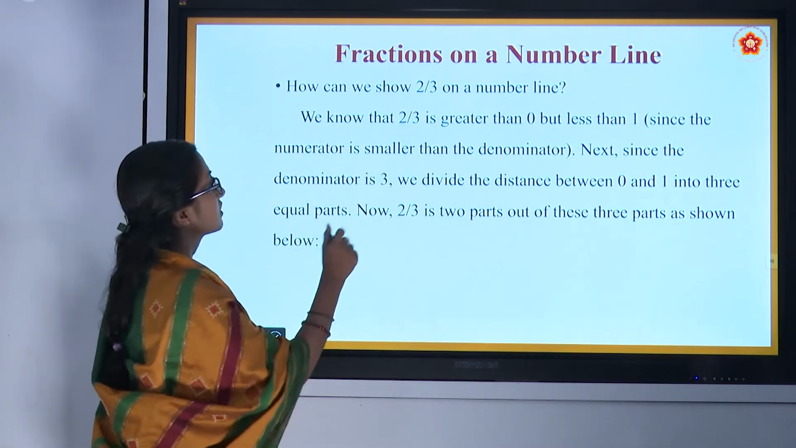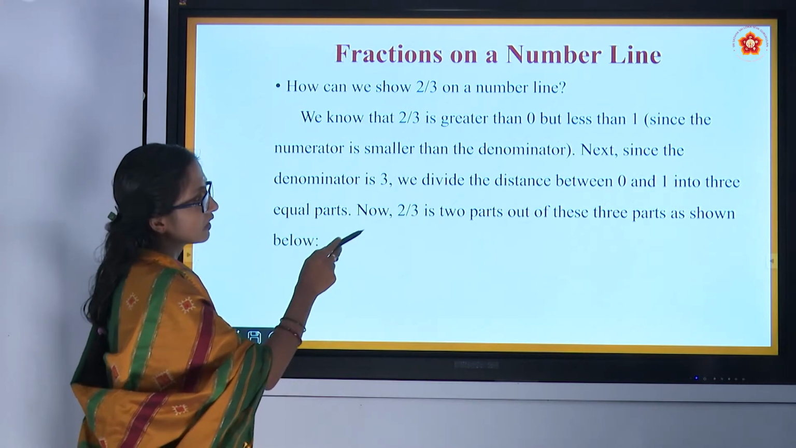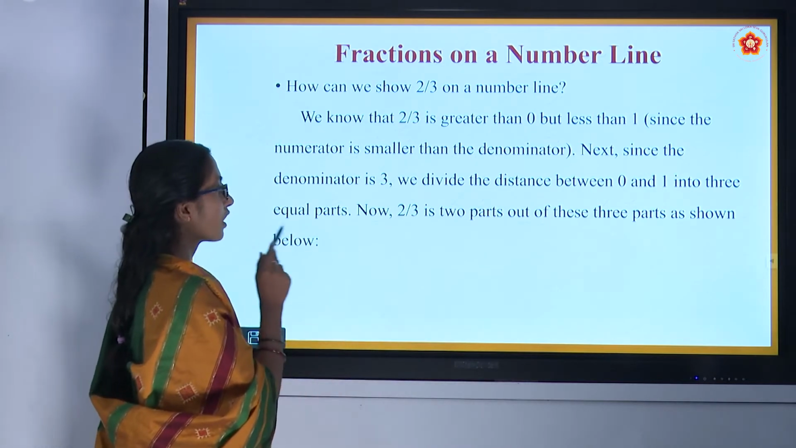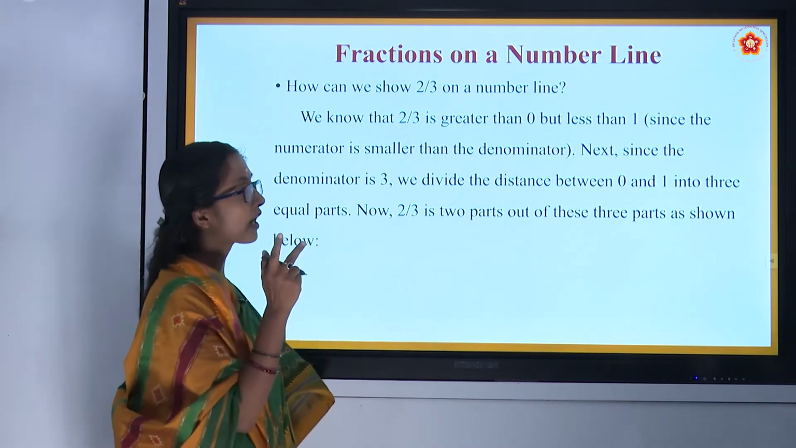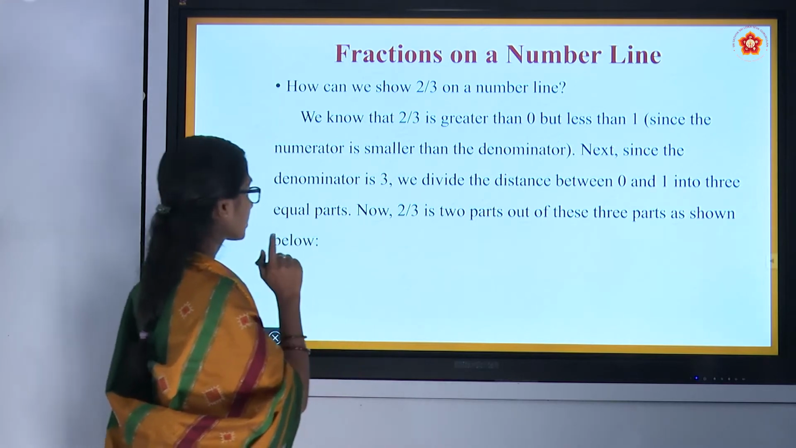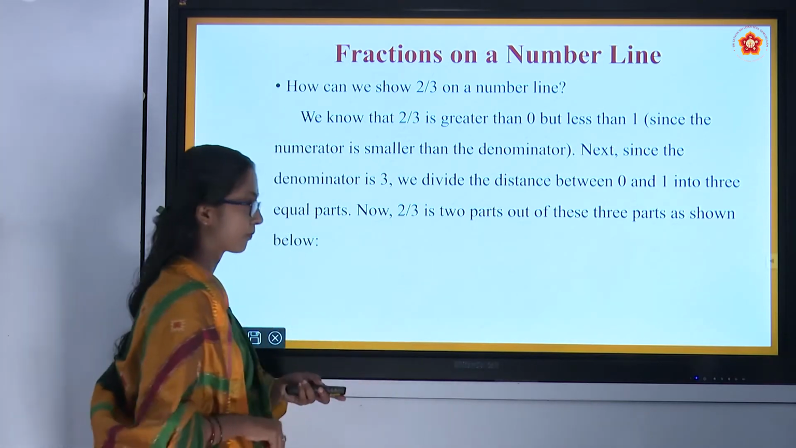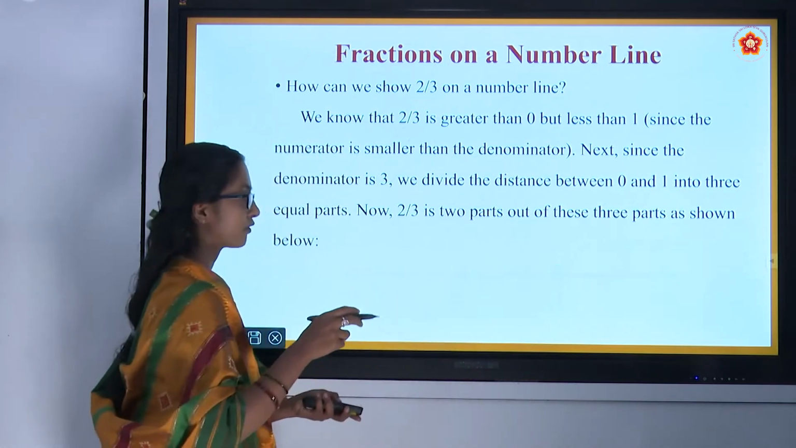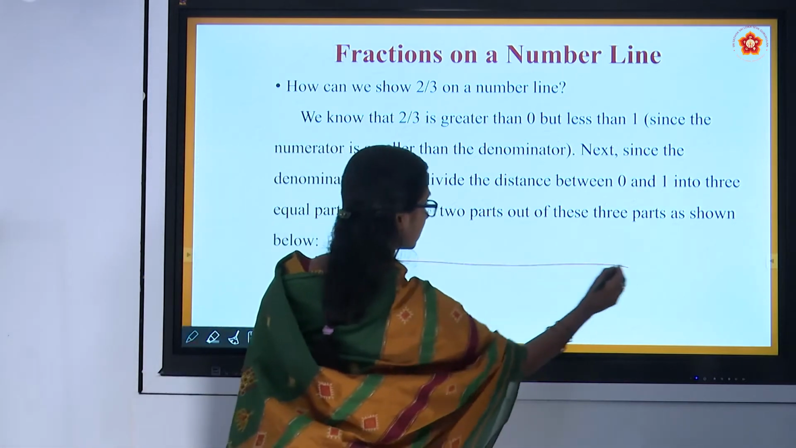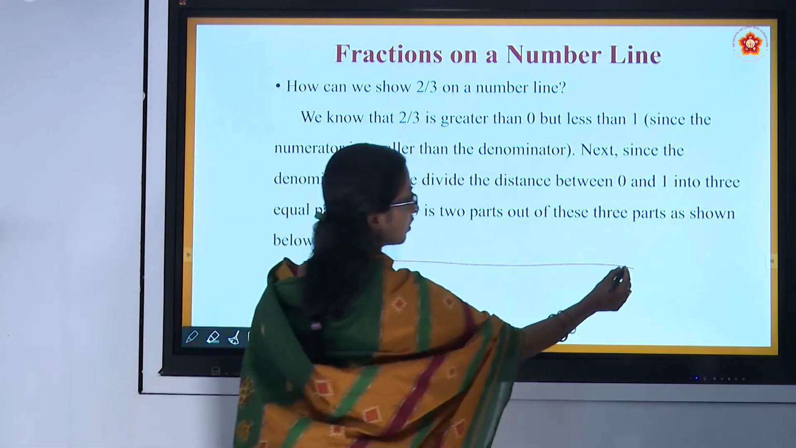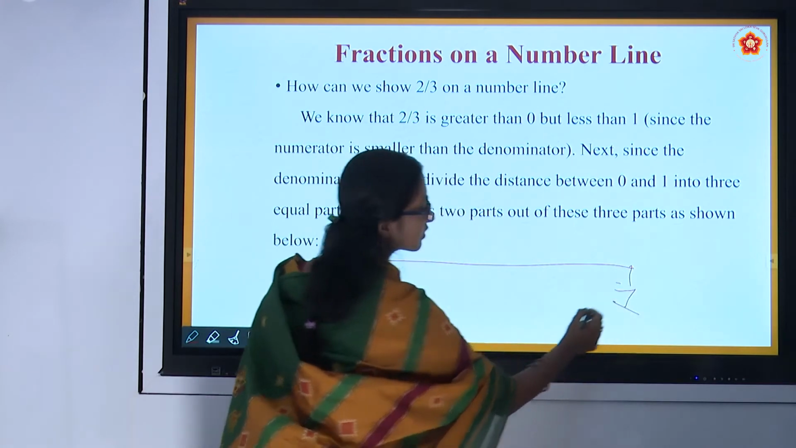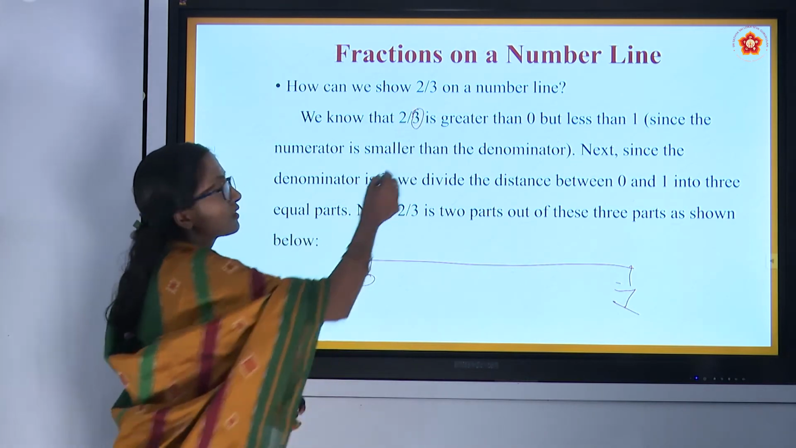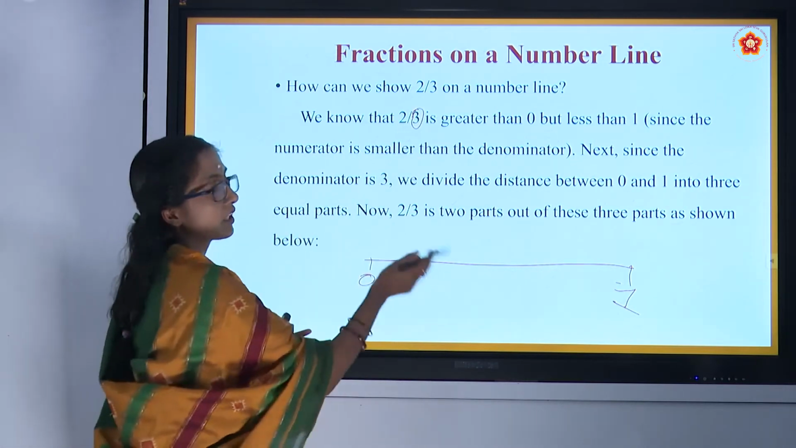Next, since the denominator is 3, we divide the distance between 0 and 1 into 3 parts. Now, 2 by 3 is 2 parts of these 3 parts, as shown below. Before that, let me draw a number line from 0 to 1. 3 parts together make 1.